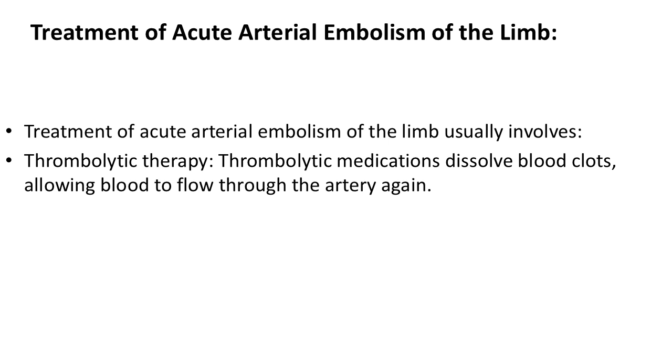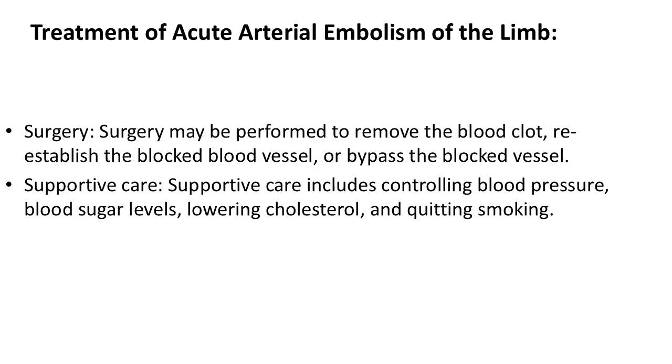Treatment of acute arterial embolism of the limb. Treatment usually involves thrombolytic therapy. Thrombolytic medications dissolve blood clots, allowing blood to flow through the artery again. Surgery. Surgery may be performed to remove the blood clot, re-establish the blocked blood vessel, or bypass the blocked vessel. Supportive care. Supportive care includes controlling blood pressure, blood sugar levels, lowering cholesterol, and quitting smoking.